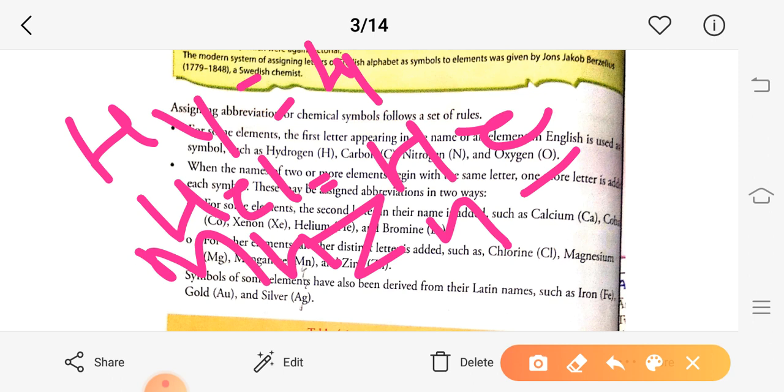Hydrogen is represented by H, whereas helium is represented by He, as we use the second letter of the word helium, that is E. Next, some chemicals we represent by distinct letters, like zinc is represented by Zn, silver is represented by Ag. So some chemicals are represented by different symbols.